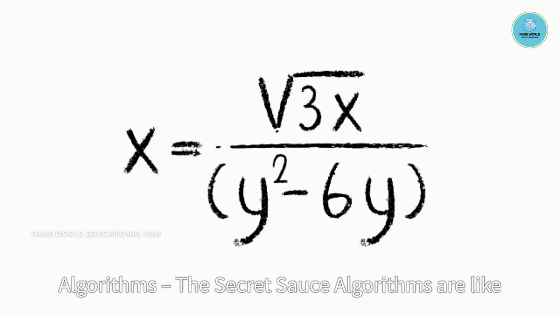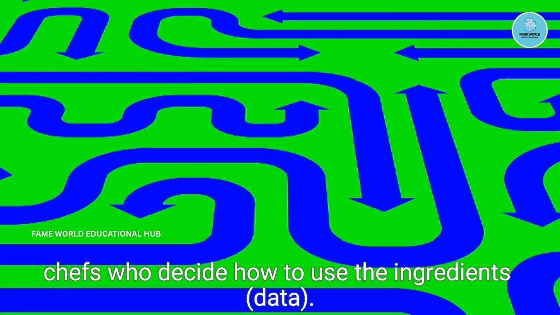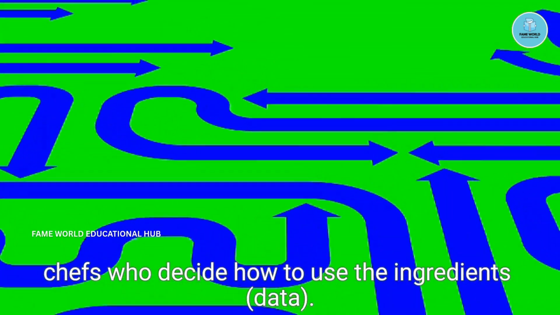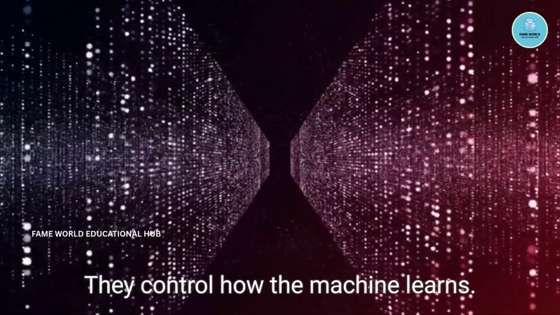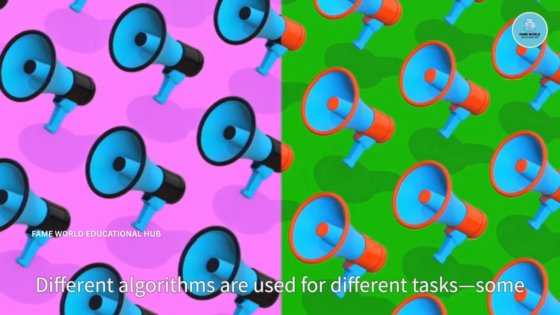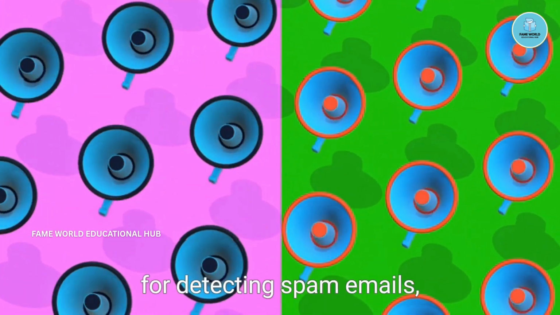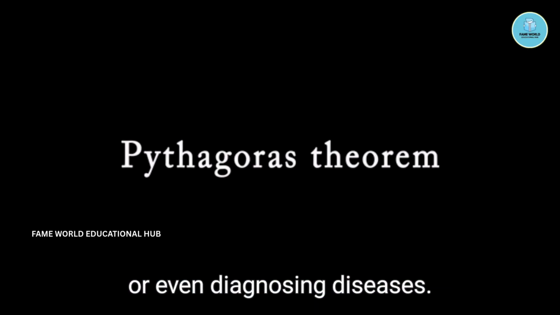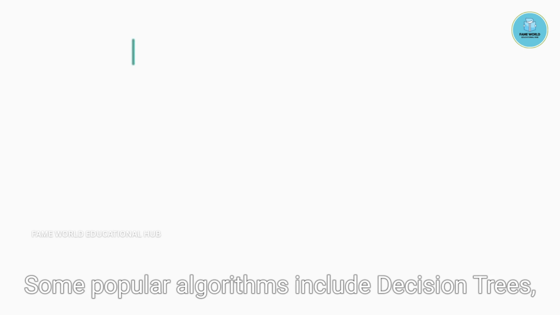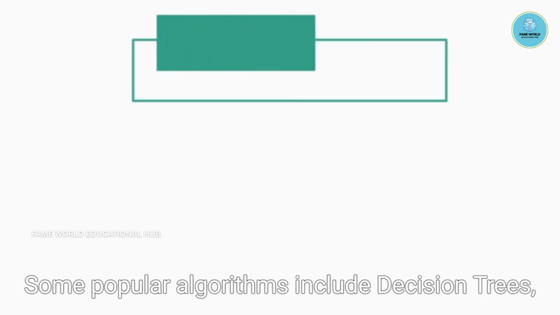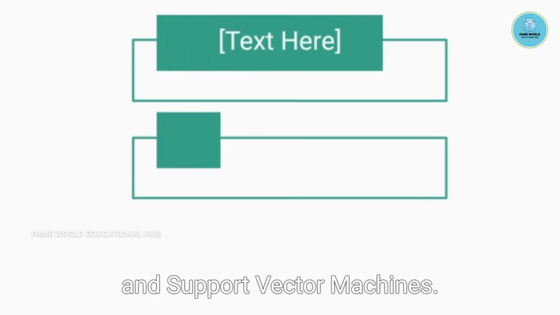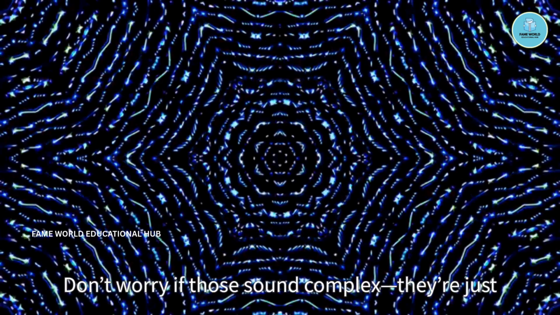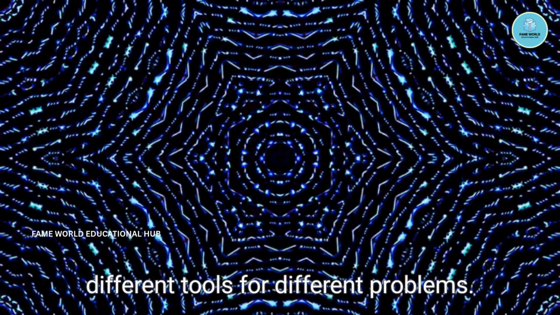Algorithms, the secret sauce. Algorithms are like chefs who decide how to use the ingredients, data. They control how the machine learns. Different algorithms are used for different tasks, some for detecting spam emails, others for recommending videos, or even diagnosing diseases. Some popular algorithms include decision trees, neural networks, and support vector machines. Don't worry if those sound complex, they're just different tools for different problems.